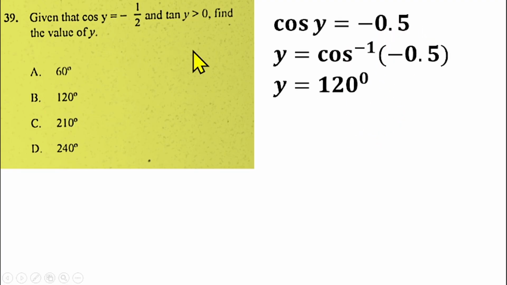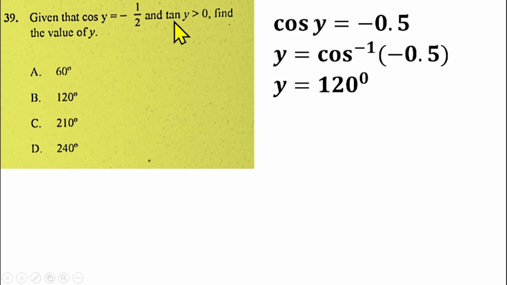But we are told that tan y must be greater than 0. So if you use this angle for tan y, the value you are going to get is going to be less than 0. So that means this is not the angle they want us to find.